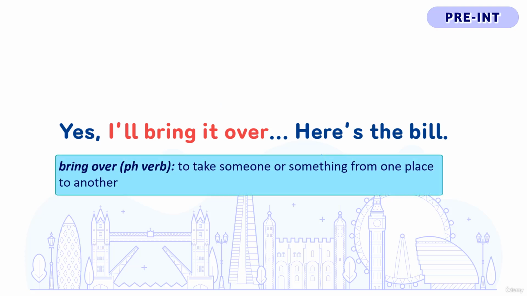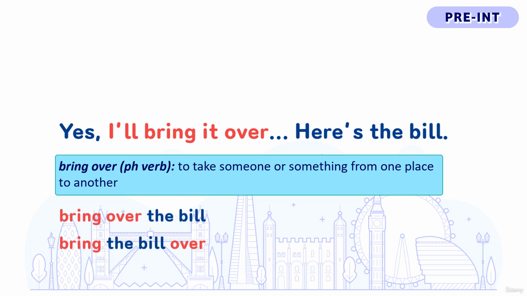The phrasal verb bring over means to take someone or something from one place to another. When we use this phrasal verb, the object can be positioned after the phrasal verb or between the verb and the preposition over. So we can say bring over the bill or bring the bill over. However, if the object of the phrasal verb is a pronoun, such as it or him, then it has to be positioned between the verb and the preposition. So we cannot say bring over it, we have to say bring it over.